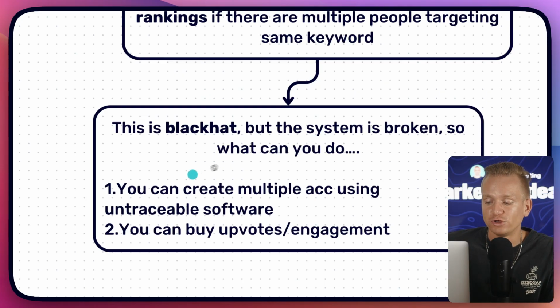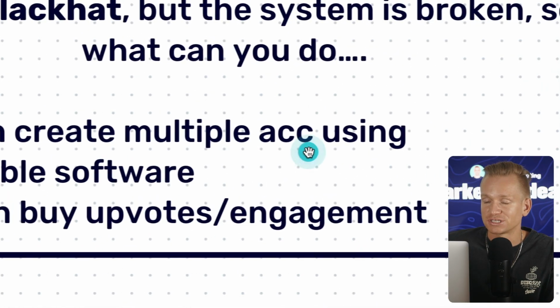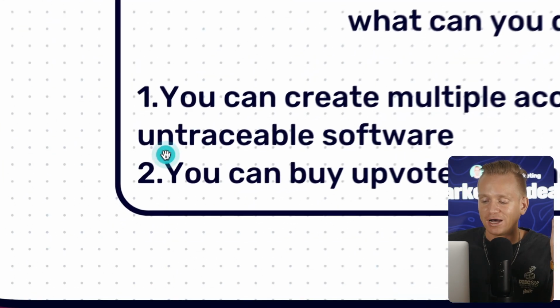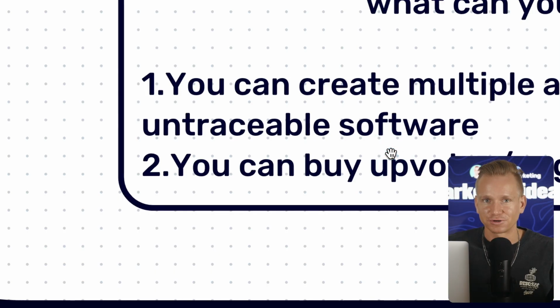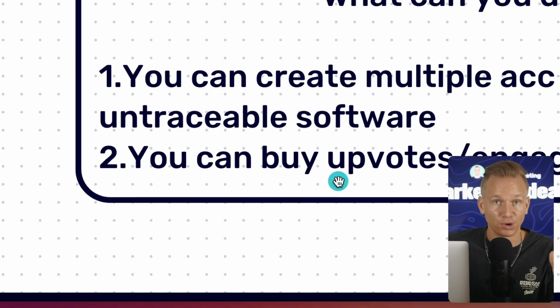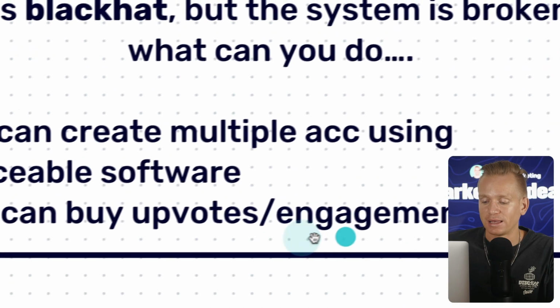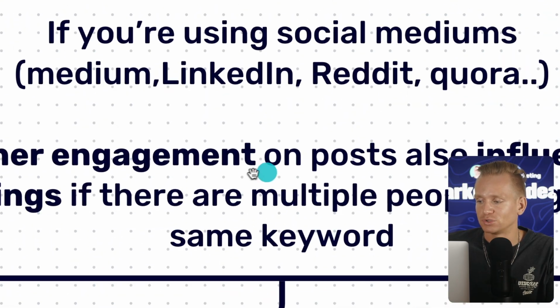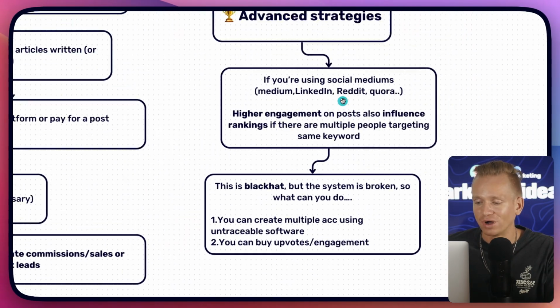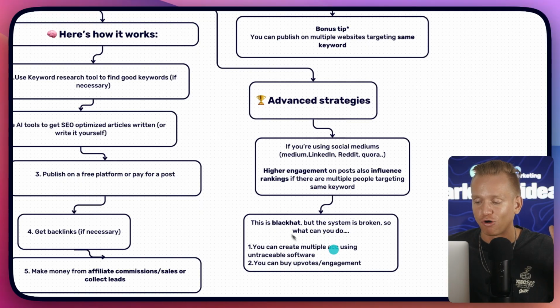So basically, the way you can do this is you can create multiple accounts. It's not just going on the platform and creating the accounts. You're going to get banned right away. You need to use untrackable software. I'll try to leave some of the links for these, but these softwares basically create different servers where these accounts are being hosted with different IPs and all of that kind of stuff. And then once you have the different accounts, you create the posts, and then you can buy upvotes, you can buy engagement. So again, if you are posting on Reddit, there are actually websites that sell upvotes on Reddit. If you want, I'll leave some links explaining this whole process step by step, because there's quite a bit that goes into that.